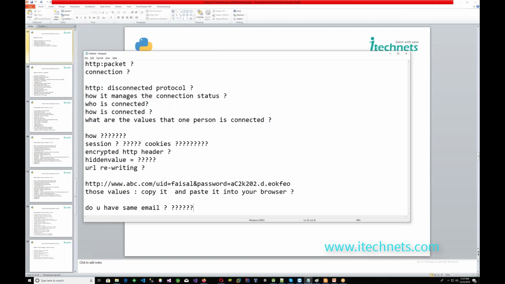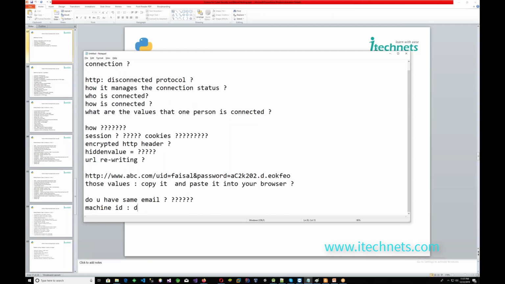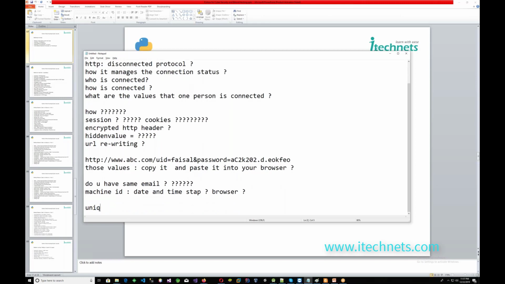So that means there must be something inside the HTTP header that the server is maintaining. It is the machine ID, date and timestamp, and which browser it is using. So by mixing all of this, it makes a unique ID, a unique ID, and that is nearly hash encrypted, which is not easy to break.